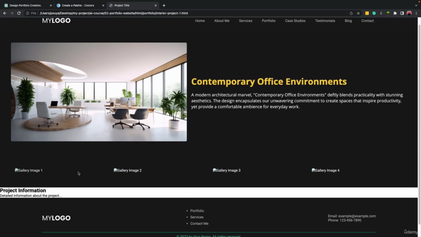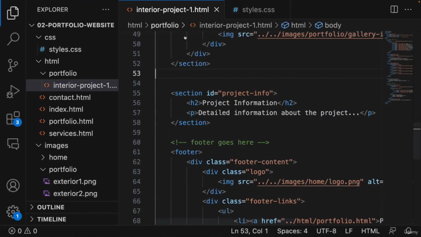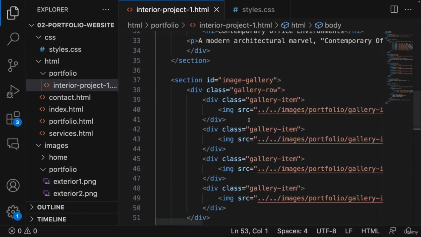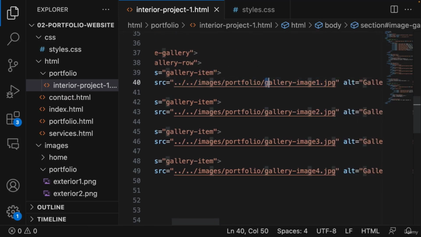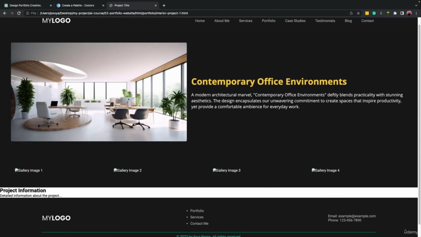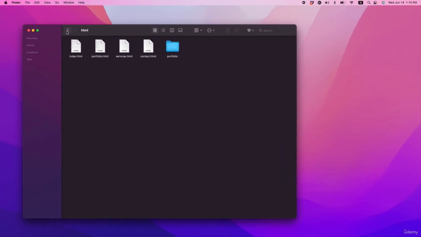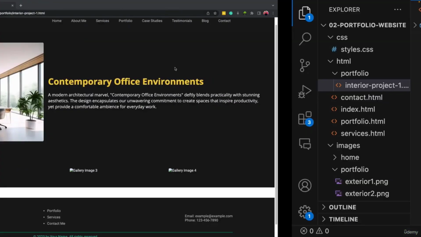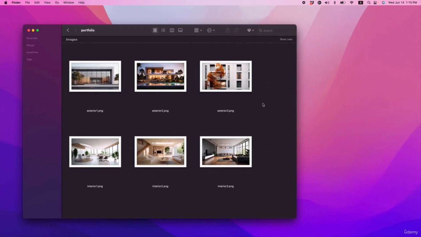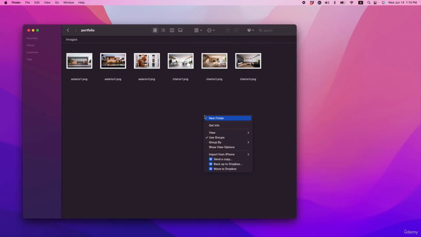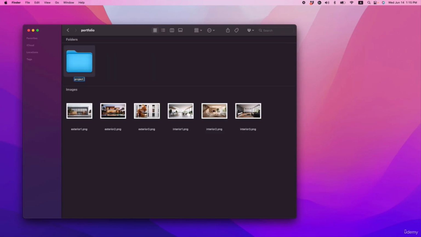And all right, so here we require to put the images, and let's come to our page, to our HTML code, and it should be inside portfolio gallery image 1 dot png. Okay, png, and let's bring the image inside this file. The other images are getting ready. Portfolio, and okay, image gallery 1. Okay, it was much better if we had a folder here, for example, project 1.